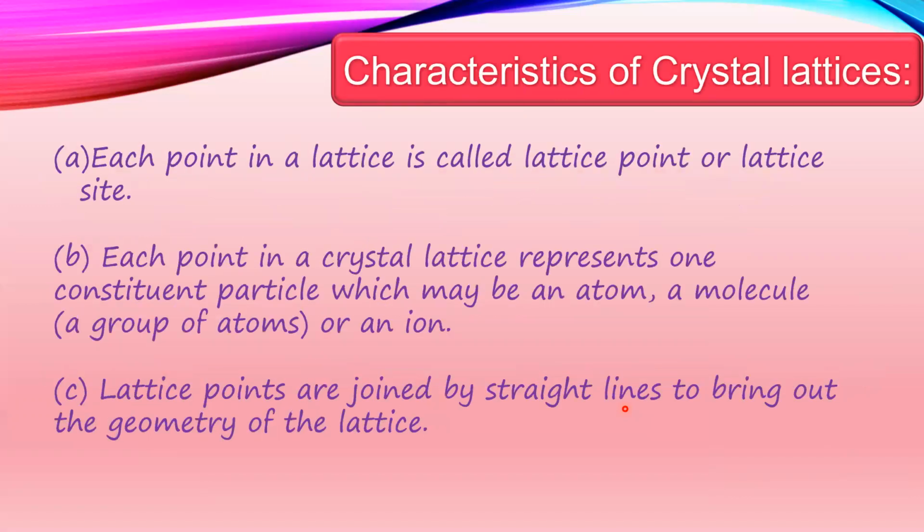Each point in a lattice is called a lattice point or lattice site. Each point in a crystal lattice represents one constituent particle, which may be an atom, a molecule, or an ion. Lattice points are joined by straight lines to bring about the geometry of the lattice.